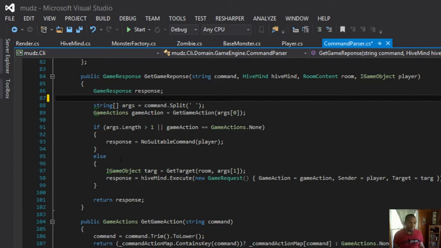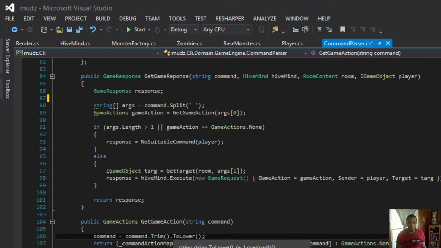Then inside of get game action, I say, take that first word that came in, trim it, and lower it. Alright, so I hope that makes sense. I'm just making sure that there's no space on either end, and that all the letters are lowercase. So that's going to ensure a good match. And then I'm going to return, and I'm using a tertiary operator.